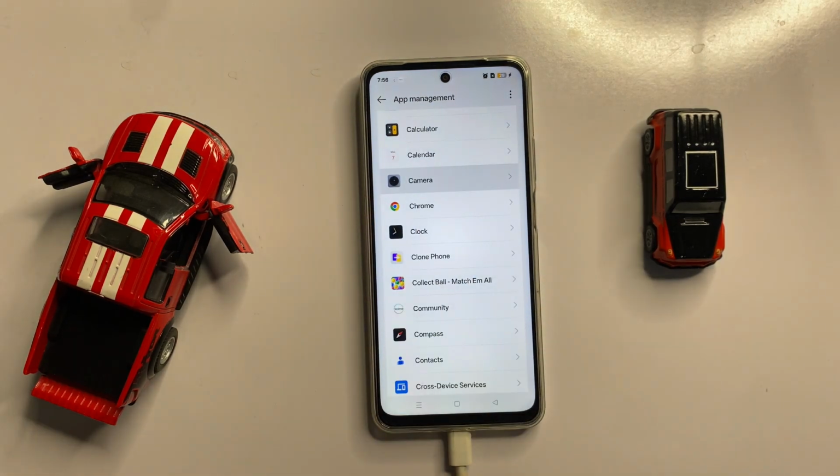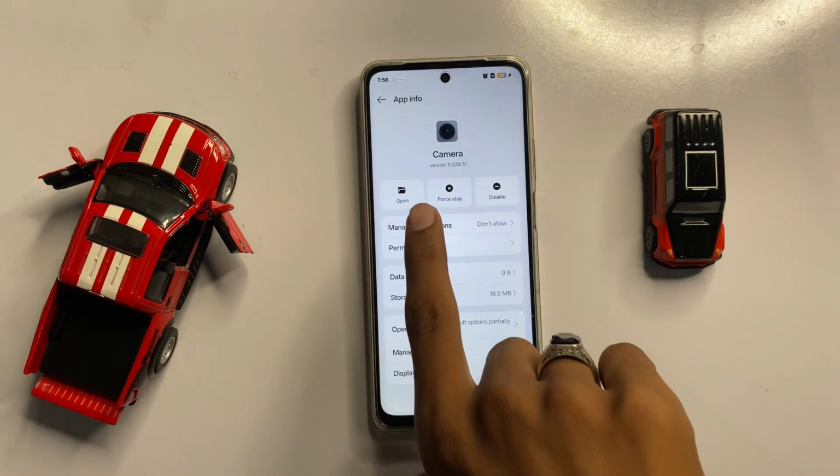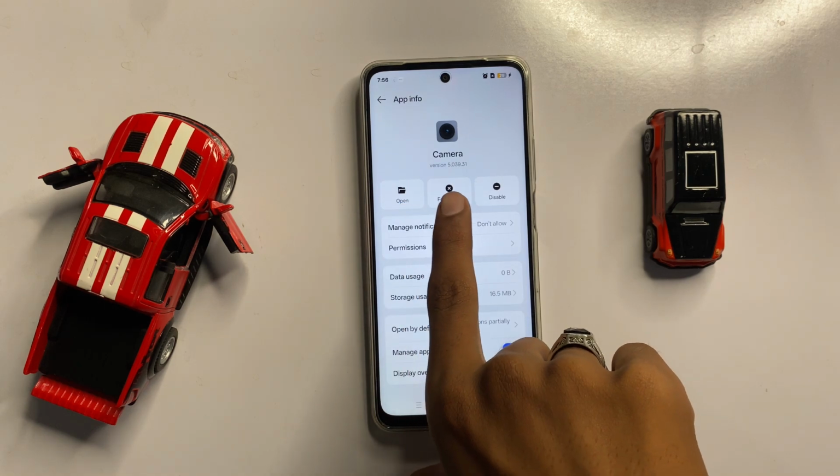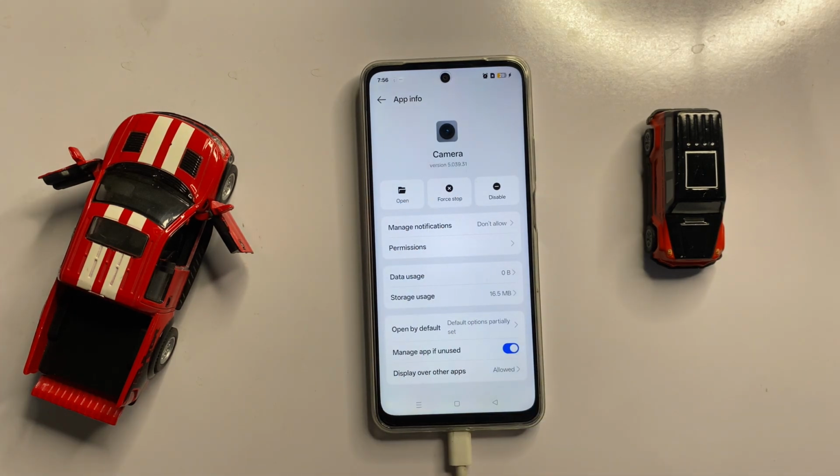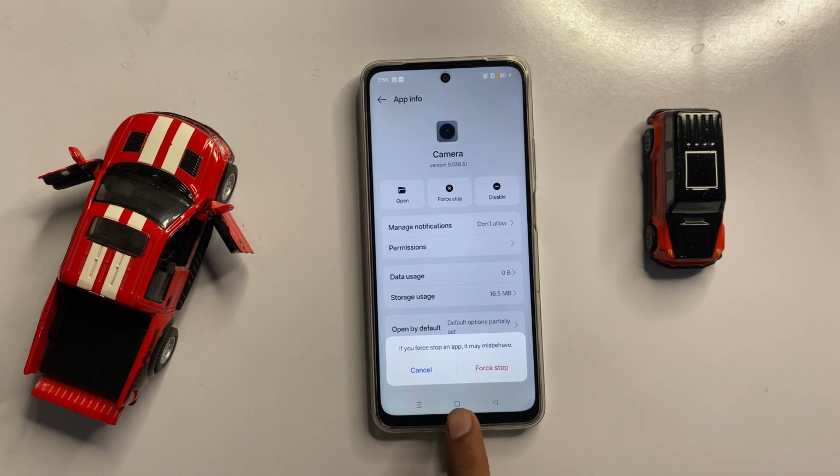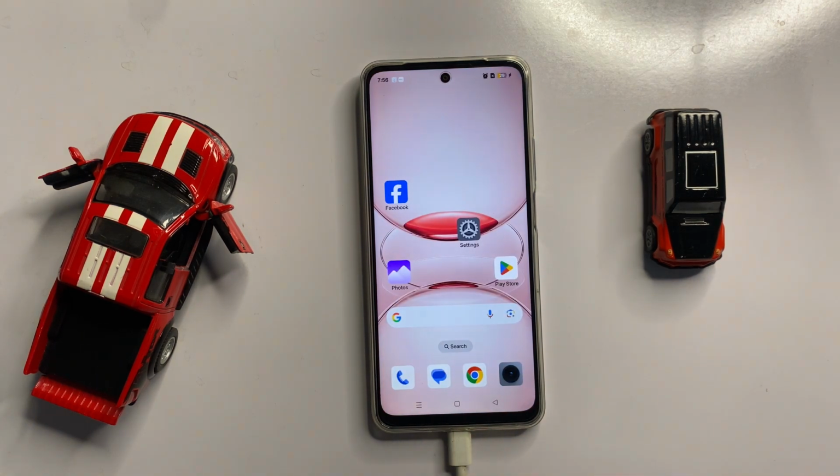Now click on camera and then here you can see the option force stop. Now here you can force stop your camera. Now click on force stop and then again click on force stop. After force stop your camera, then go back to your home screen and open camera.